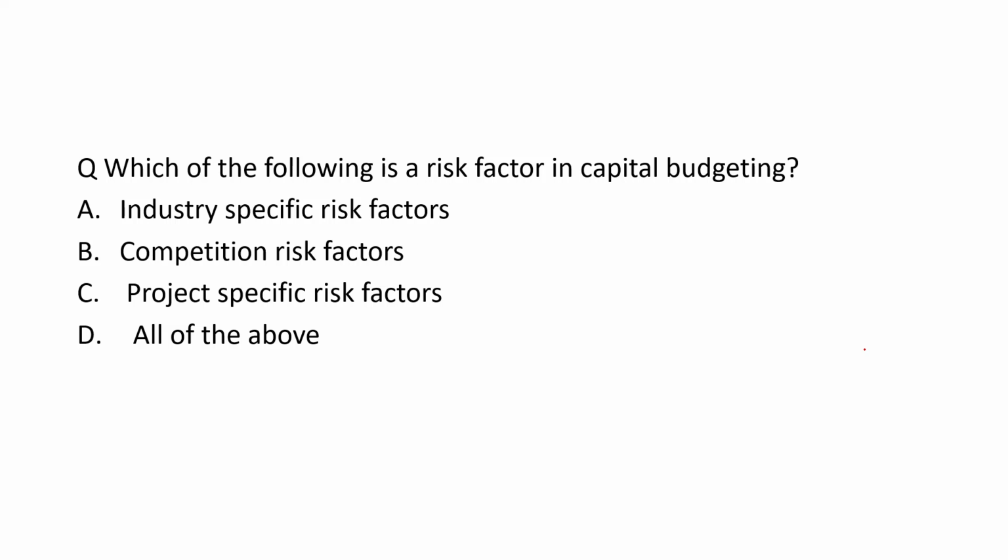Which of the following is a risk factor in capital budgeting? Industry specific risk factor, competition risk factor, project specific risk factor, and all of the above. Capital budgeting is a long term investment decision, which is associated with large projects, so industry risk factors can be there.